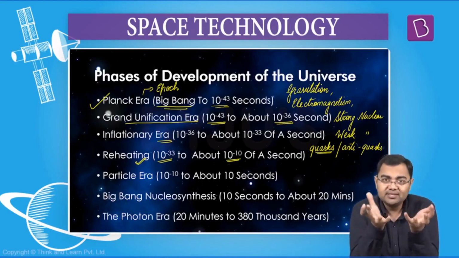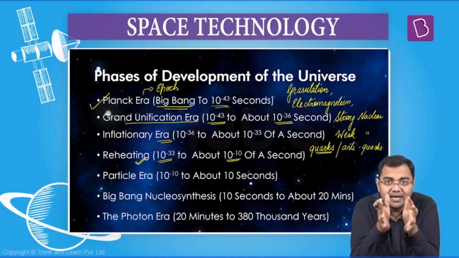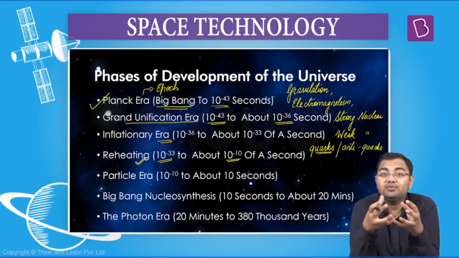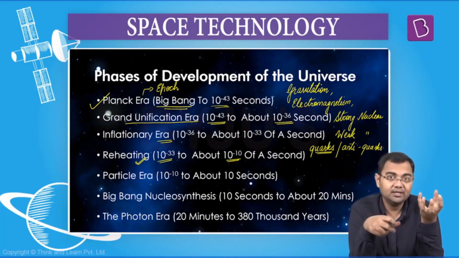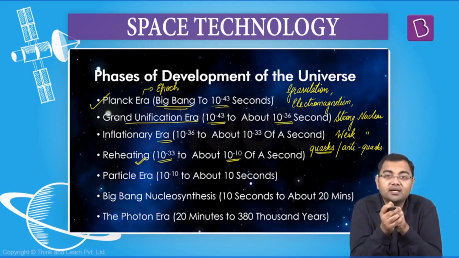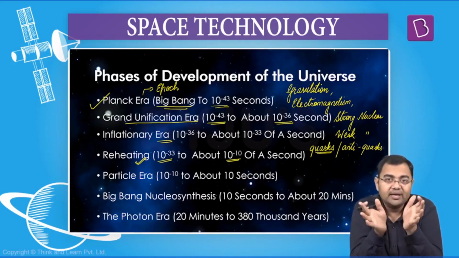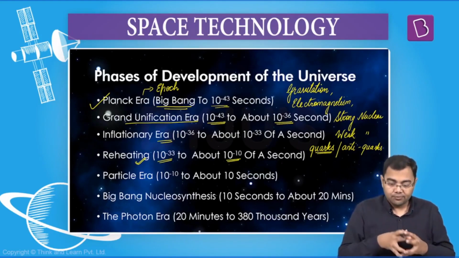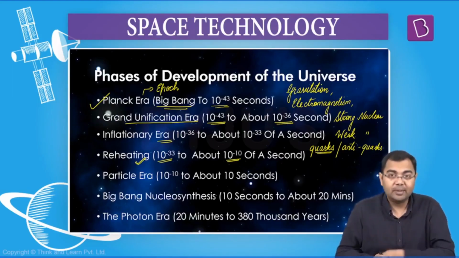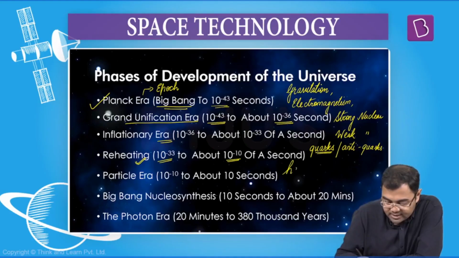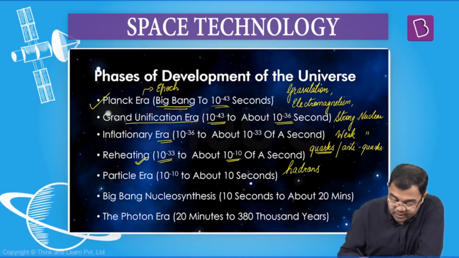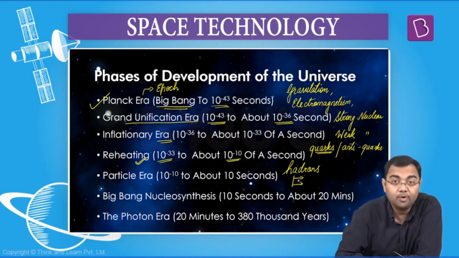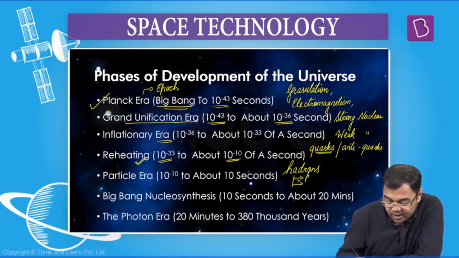So the quarks and the antiquarks start to annihilate. And because they are starting to destroy one another, and the number of quarks is higher than the number of antiquarks, quarks are left out. All the antiquarks have been annihilated. They have been destroyed. So this is where we enter the particle era. From the quarks, we see that another kind of particle comes into the picture, which is called hadrons. Hadrons are formed. And this hadron leads to the formation of two of the very important subatomic particles that you know of. One being proton and the other one being neutron.